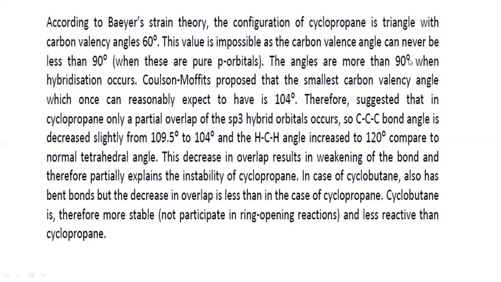Now, the angles are more than 90 degrees when they are going to which state? Hybridization state. So, Coulson-Moffett proposed that the smallest carbon valency angle one can reasonably expect is 104 degrees. When the carbon atom is tetrahedral, sp3 hybridized, the bond angle is 109 degrees 28 minutes. But according to Coulson and Moffett, whenever any carbon atom undergoes hybridization, it should achieve a bond angle above 90 degrees.